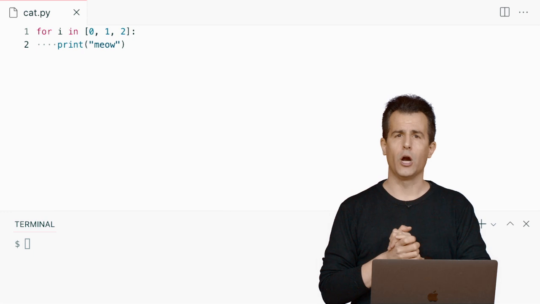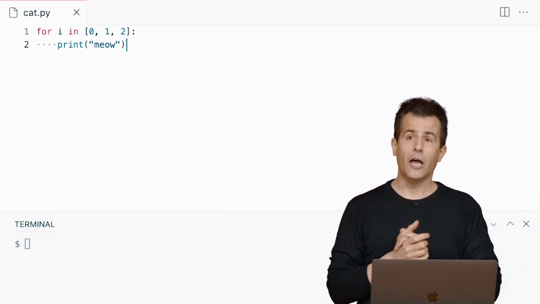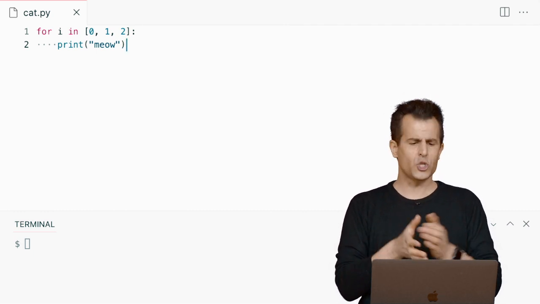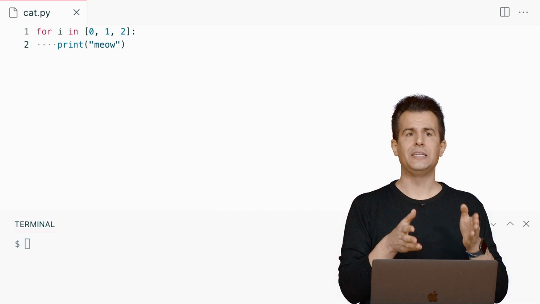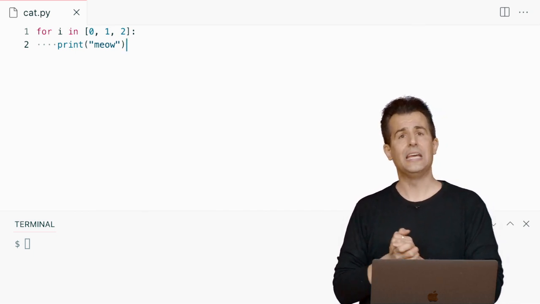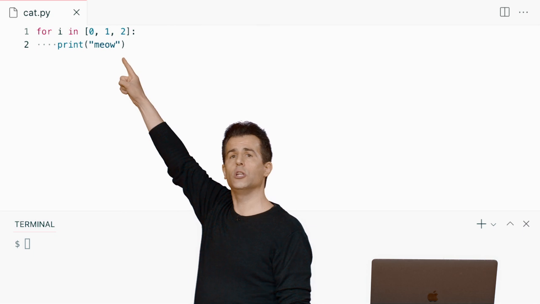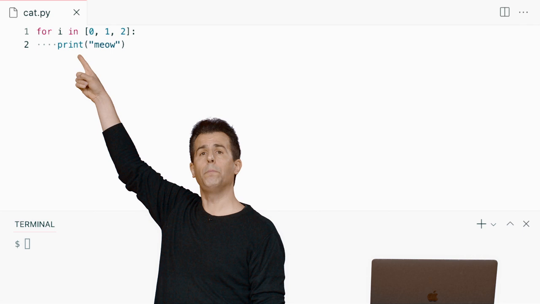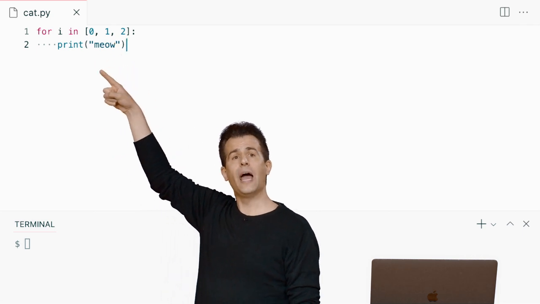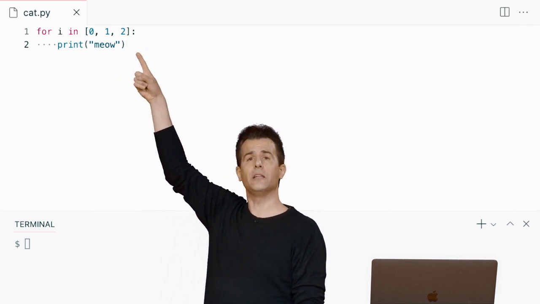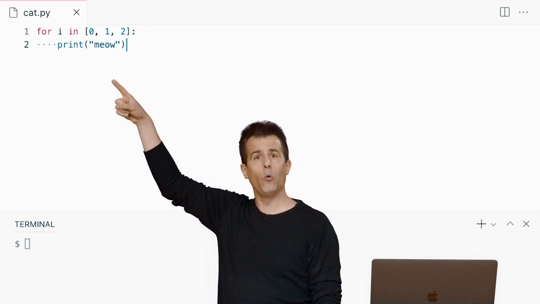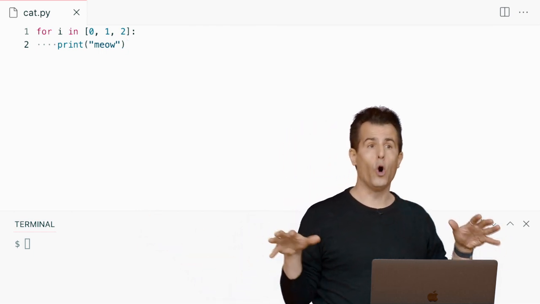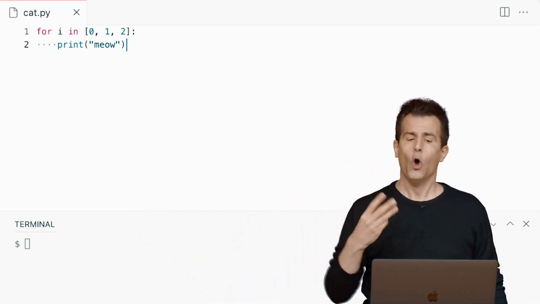And it just says if you want a variable, like i, a number, and you know in advance how many times you want this loop to execute, 3 times, we'll just specify what it is you want i to take on as values explicitly. In this loop, i will be automatically initialized by Python to be 0. Then meow will be printed. Then Python will automatically update i to equal 1. Then meow will be printed. Then Python will automatically update i to be 2, and meow will be printed. And because that's it for the values in that list, Python will stop, and it will only meow a total of 3 times.